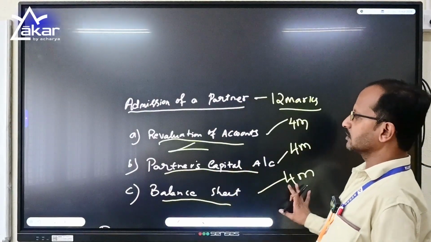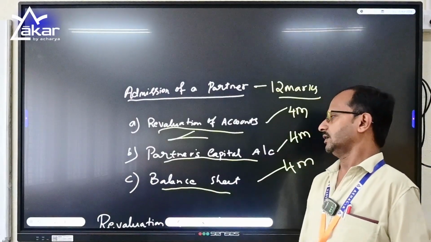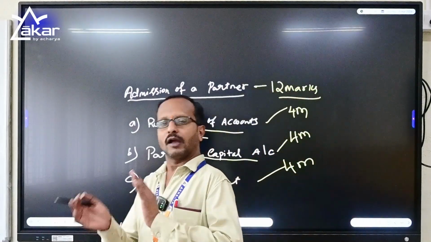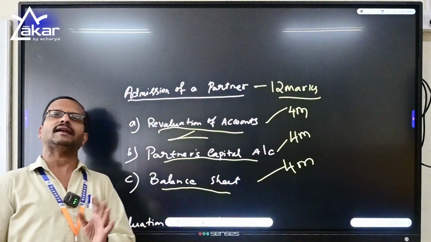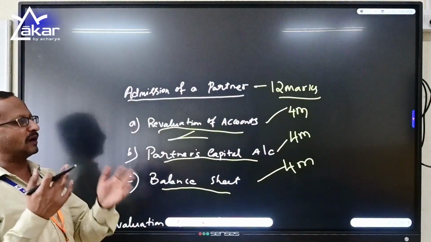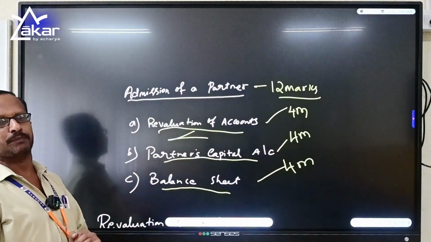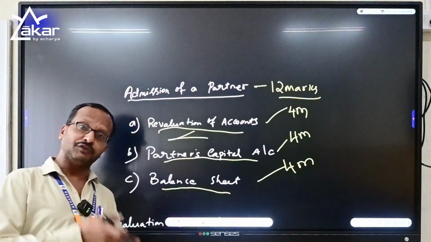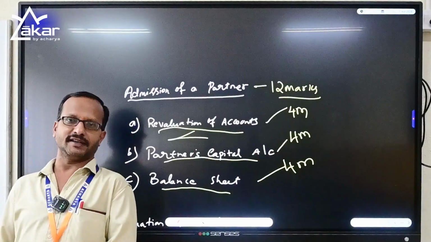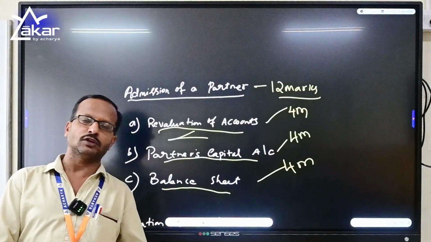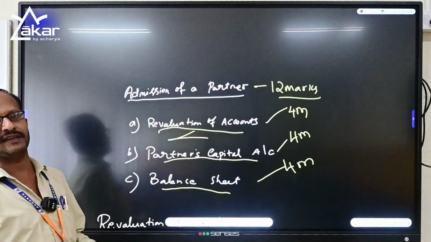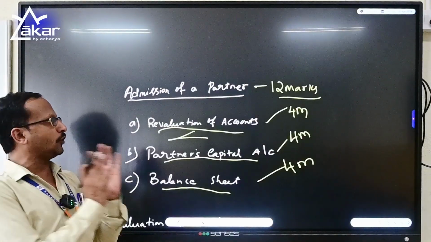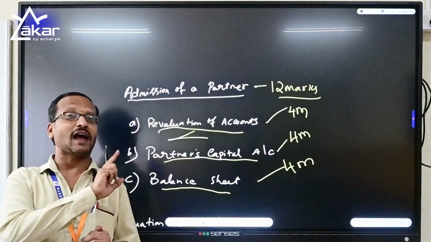And next, the partners capital account. It is nothing but the investment made by the partners in the firm, covering the investments of the partners before joining of the new partner and after joining of the new partner. There may be multiple items you are going to add to the capital account of the partners, such as reserves earned by the firm, profit and loss earned in previous years, profit and loss earned in the particular year, any loans payable to the partners, drawings made by them, and goodwill accumulated. All these entries are before admission of a partner. Make sure, not after admission of a partner.